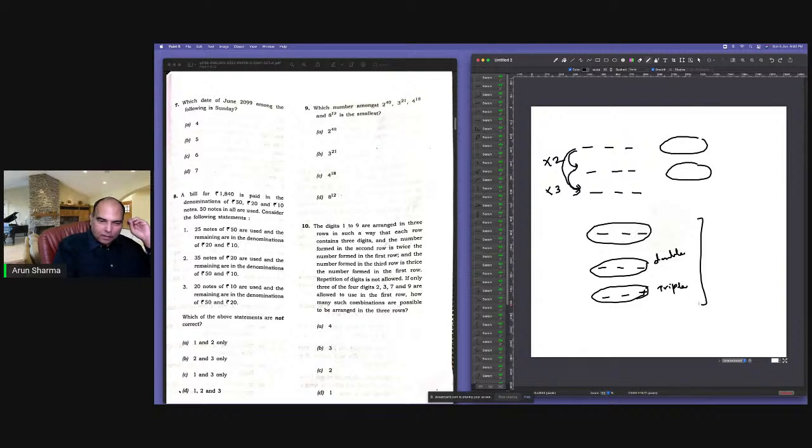Right? The repetition of digits is not allowed. If only 3 of the 4 digits, 2, 3, 7, 9 are allowed to use in the first row. So the first row, you're only using 3 of the 4 digits: 2, 3, 7, 9. So how many such combinations are possible to be arranged in 3 rows?